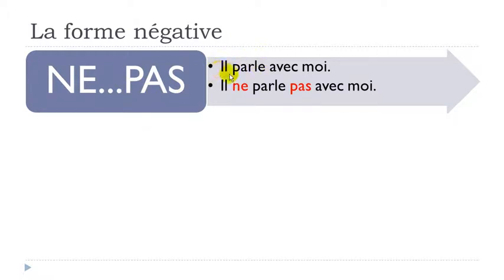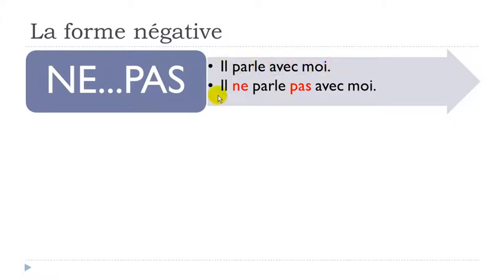so if you get a sentence like il parle avec moi. So il parle, he is talking, avec, with, moi, me. Okay, remember this moi, we introduced that in this unit, and it was a pronom tonique. Okay, il parle avec moi.